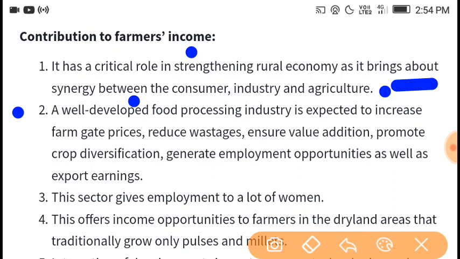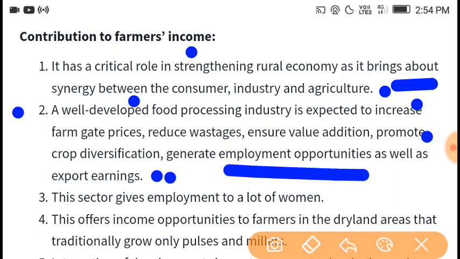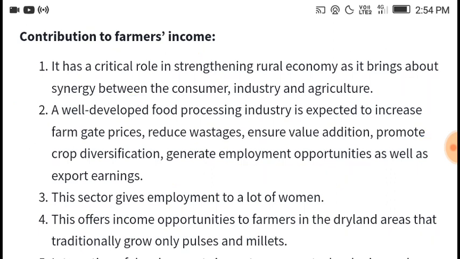A well developed food processing industry is expected to increase farm gate prices, reduce wastage, ensure value addition, promote crop diversification, and generate employment opportunities as well as export earnings.